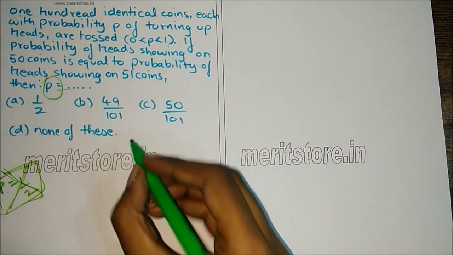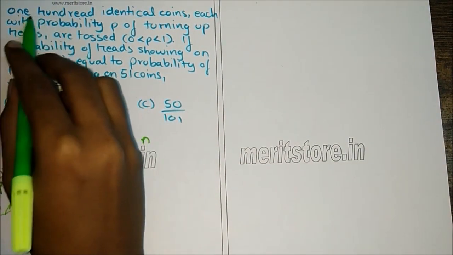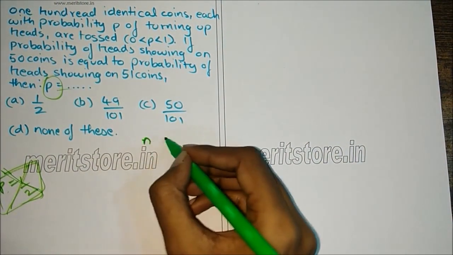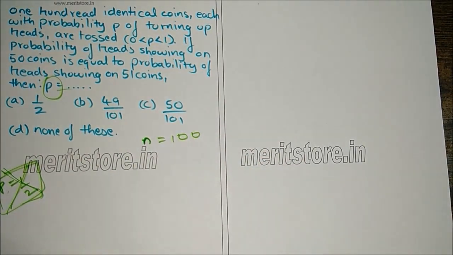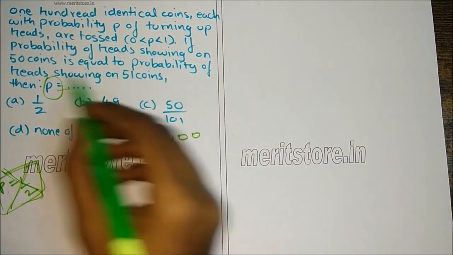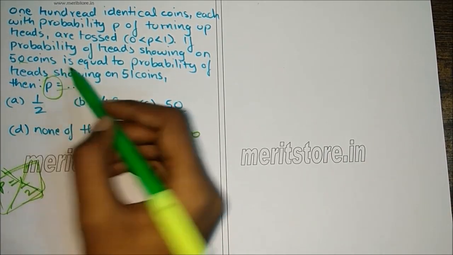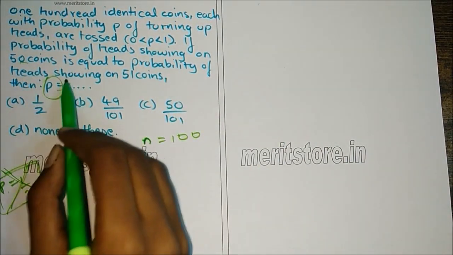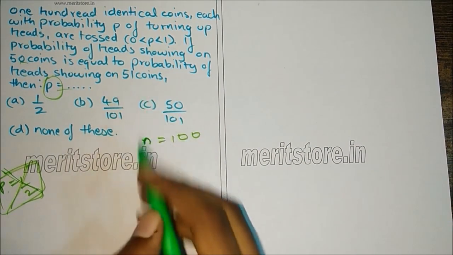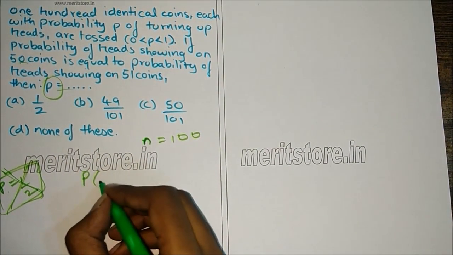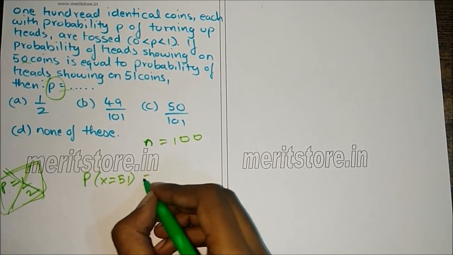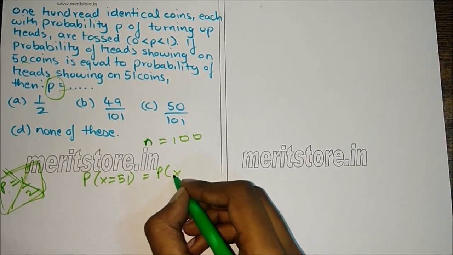So we'll have to find it the other way around. First we are given that 100 coins are tossed, so n will be 100, the number of trials is 100. Another thing which is given is probability of heads showing up on 50 coins is the same as probability of heads showing up on 51 coins, which is p of x equals 51 is equal to p of x equals 50.